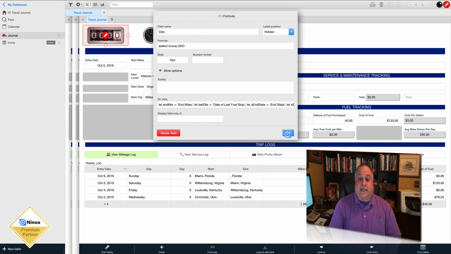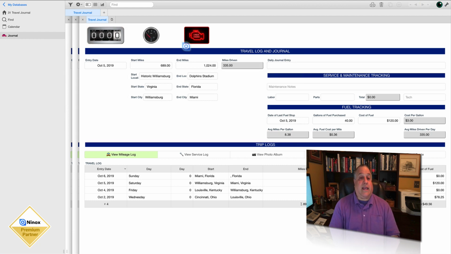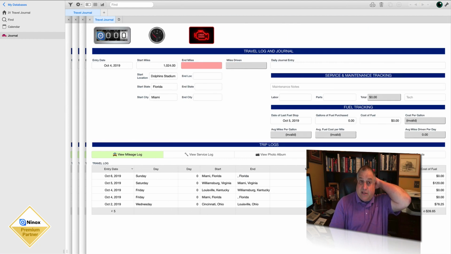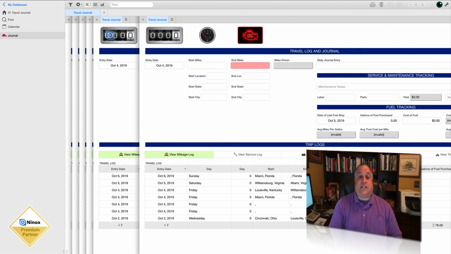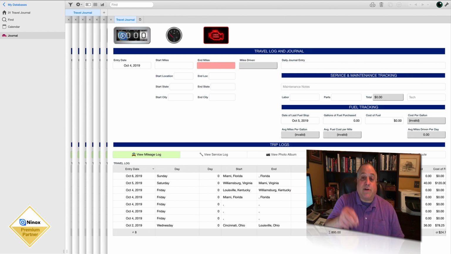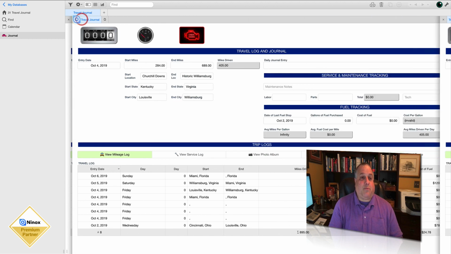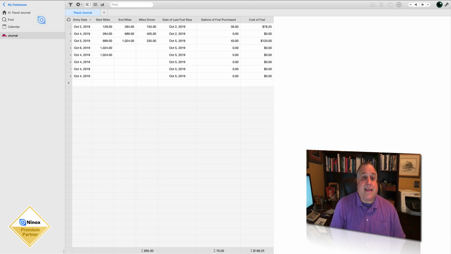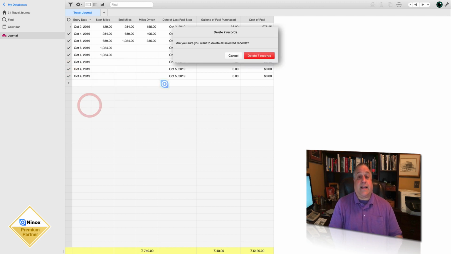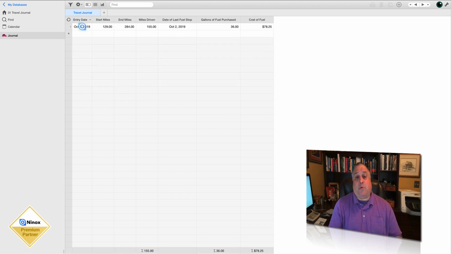Every time I click on the odometer, let's exit administrative mode, every time I click the button to add a new link to the chain, a new entry in my travel journal for each day of travel, the links are stacking up. The reason that's not going to be a problem is because of the way this database would most likely be used. What's going to happen is, and I'm going to go ahead and select all those records I just created and delete them, and go back to day one of our trip.